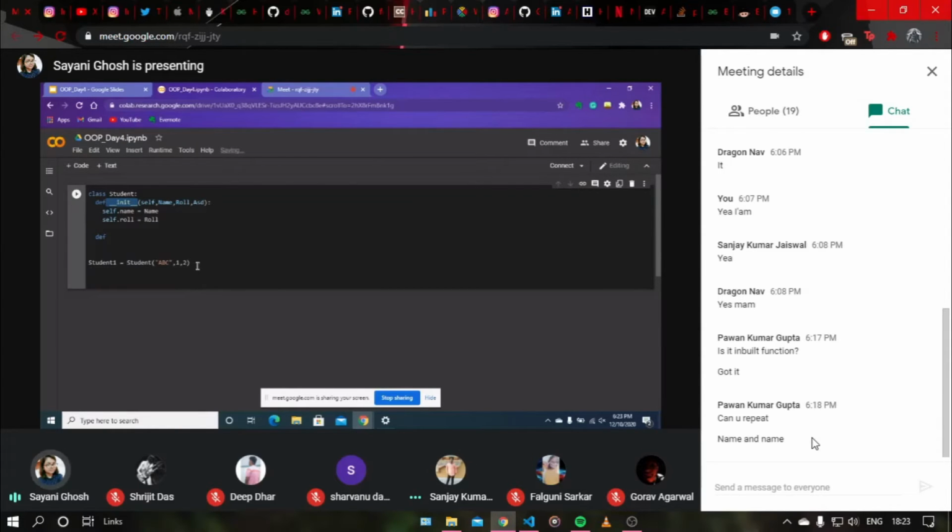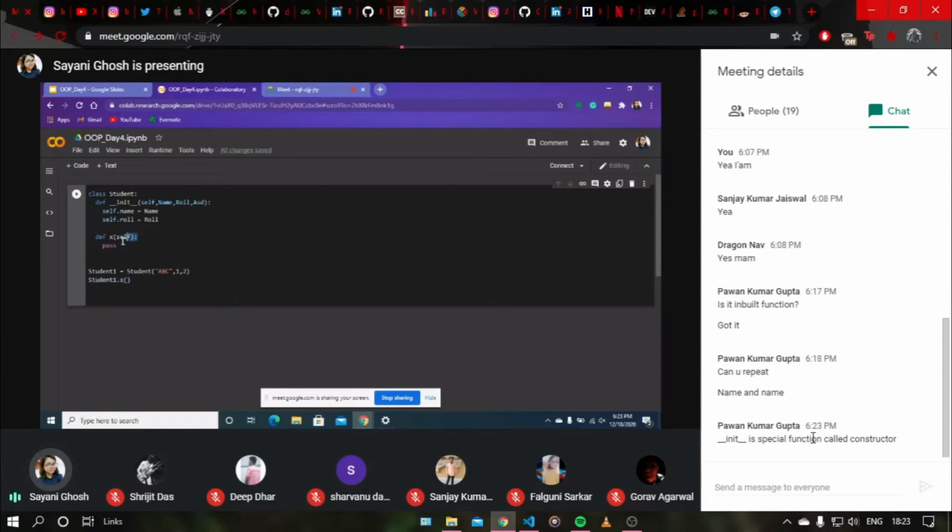Suppose you have another function called x, and you pass the self parameter here and do something. If I do student1 dot x, then only it will be called, whenever I call it. But the init function is automatically called. So this is the initializing function.